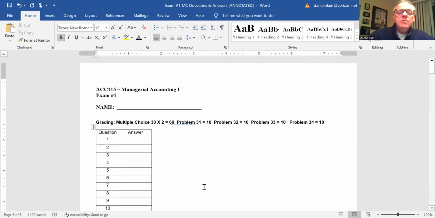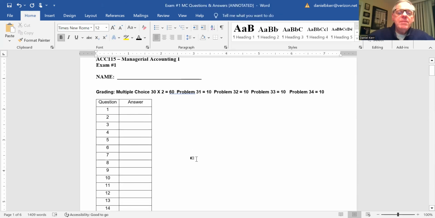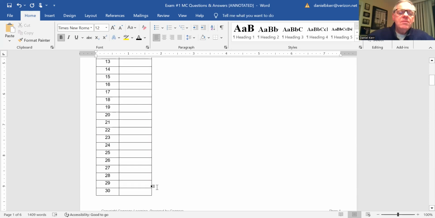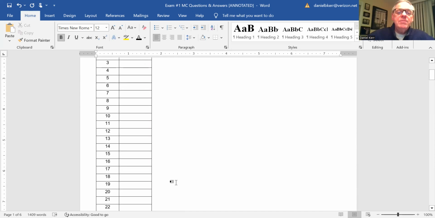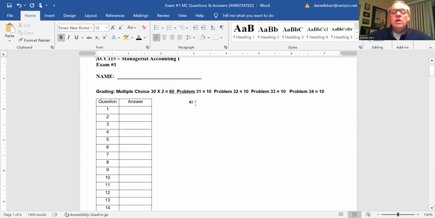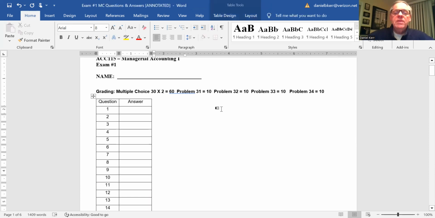When you look at the multiple choice part of your exam, what I did is I took 30, which was the total number of questions I had planned to have in there. I subtracted out the number you got wrong. That gave me a number, and I multiplied that by 2. That would have given you your score. So the maximum you could have gotten on the multiple choice would have been 60 points. And then each of the problems was worth 10. So you'll see a grading system there where I show you the multiple choice grade, followed by the number of points that you got on each of the 4 problems. And we'll go over the 4 problems in a separate video, which I will send you shortly.